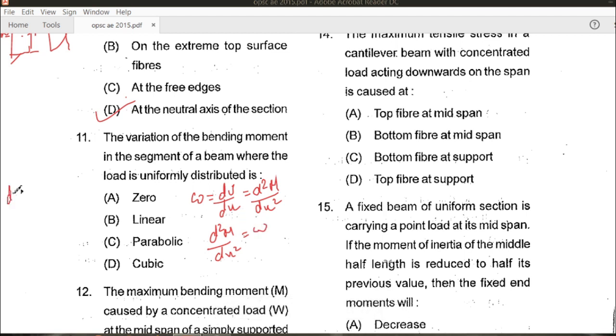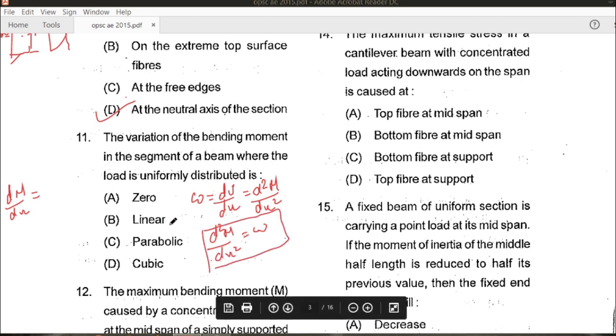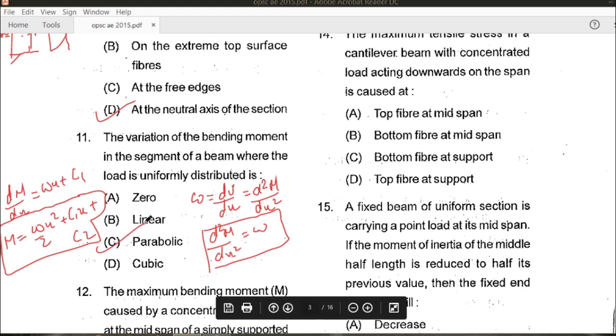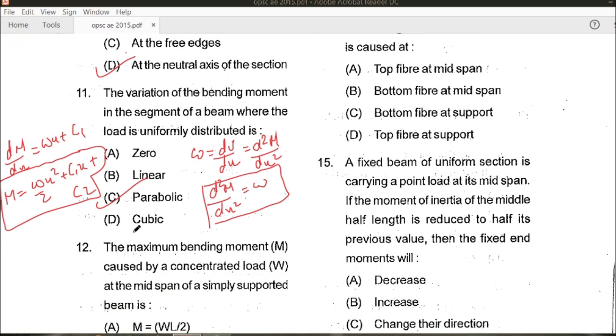Now if we differentiate this equation, dM by dx will be equal to Wx plus c1. Again, if we differentiate, M will be equal to Wx square by 2 plus c1x plus c2. So you can see this equation represents a parabolic form of bending moment. Hence the variation for a uniformly distributed load will be parabolic. Hence C is the right answer for this question. Let's see the next question, that is question number 12.